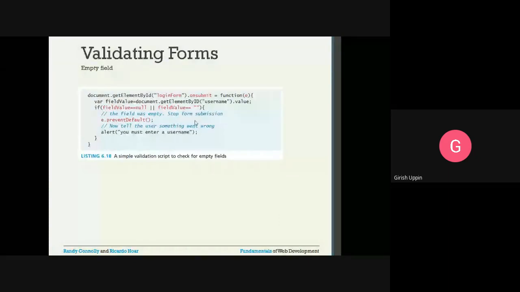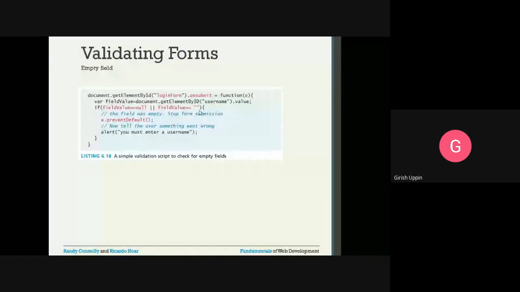You pass the onsubmit event. Inside here, variable fieldValue is equal to document.getElementById username .value. Whatever the user has entered in the username field, you are getting that value, and that is stored in fieldValue. Now you are checking if fieldValue is equal to null, or if fieldValue is equal to empty. Okay, then it will come inside.